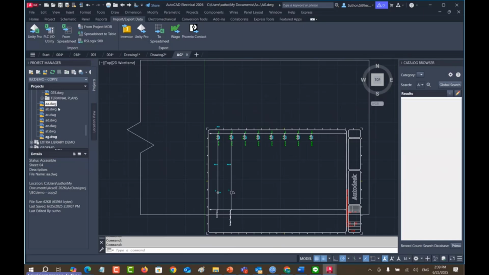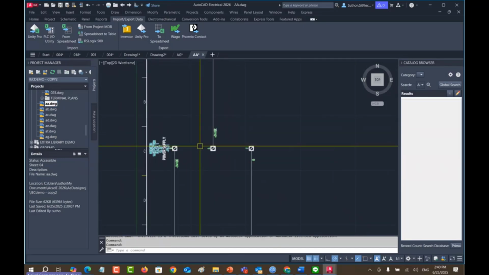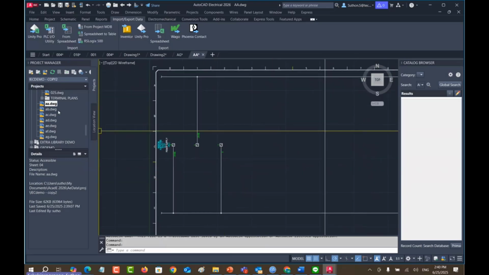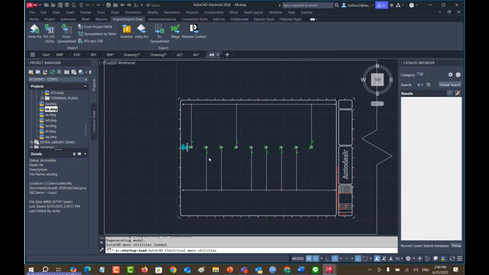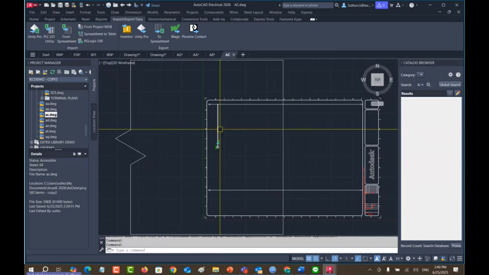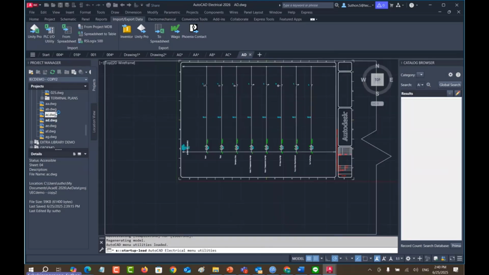It's related to the PLC-IO diagram. For example, the first drawing is this diagram, the I/O of the PLC. And the second one is the AB. Here we go. The AC is the next drawing. These 7 drawings were created automatically by the system. You don't have to do anything.